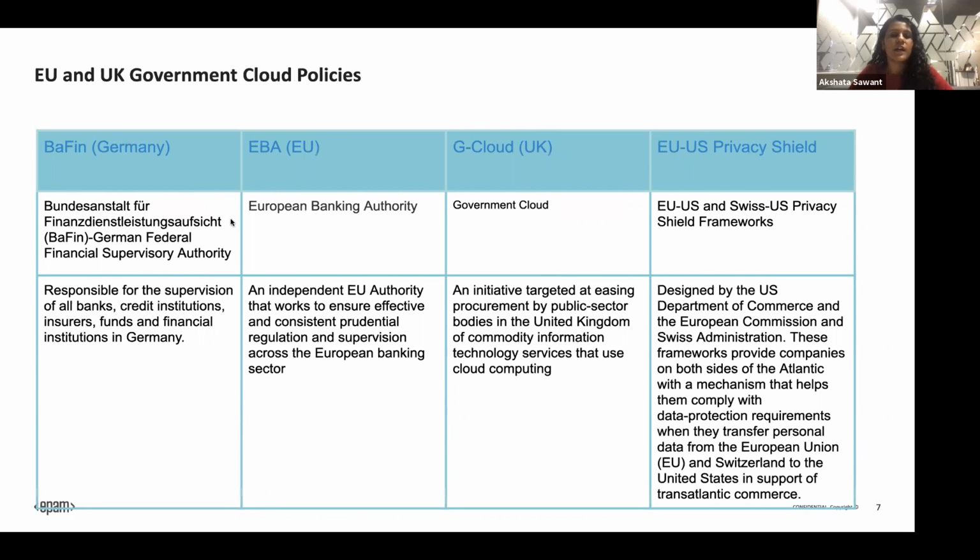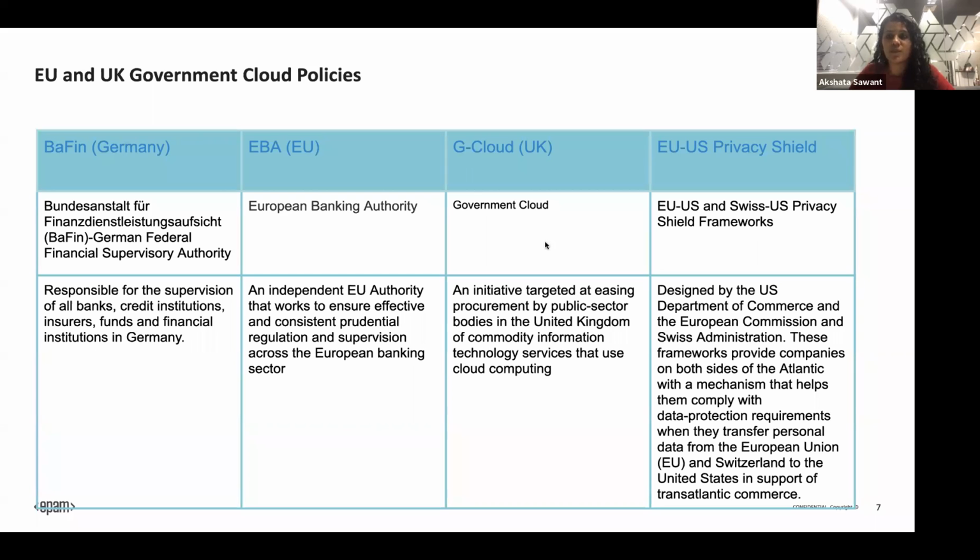And then I've listed a few from the UK and European government perspective. There is BaFin, which is for Germany, and then the European Banking Authority. Then there is G Cloud, which is quite common, and you can frequently see it if you're in any government cloud in the UK or Europe.